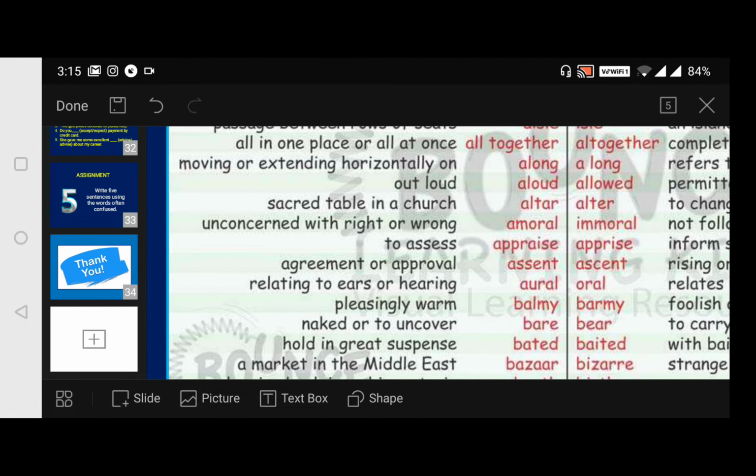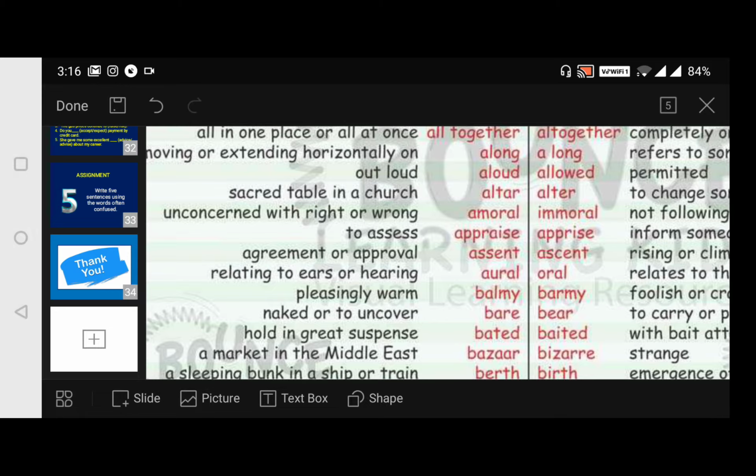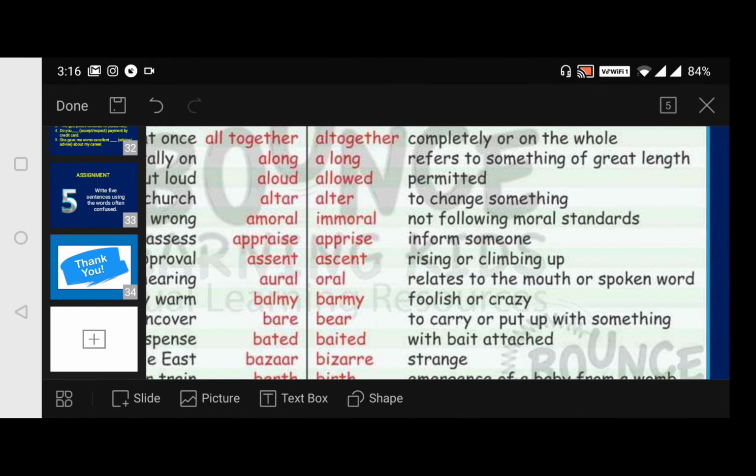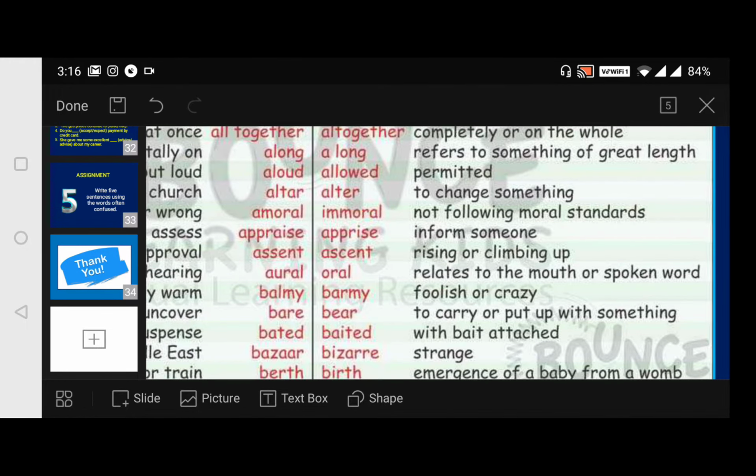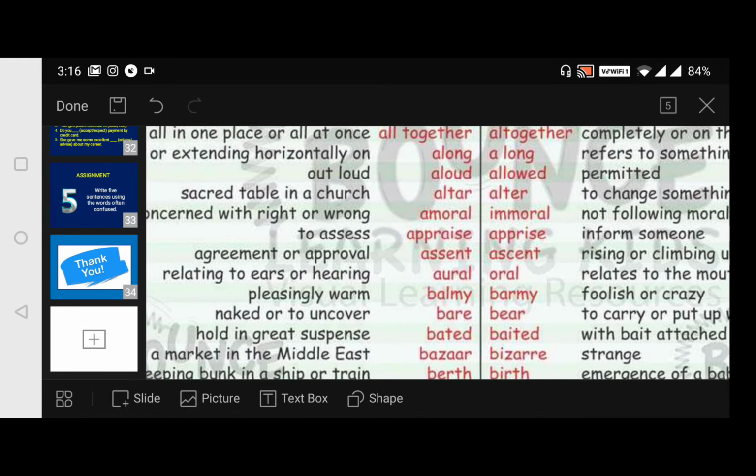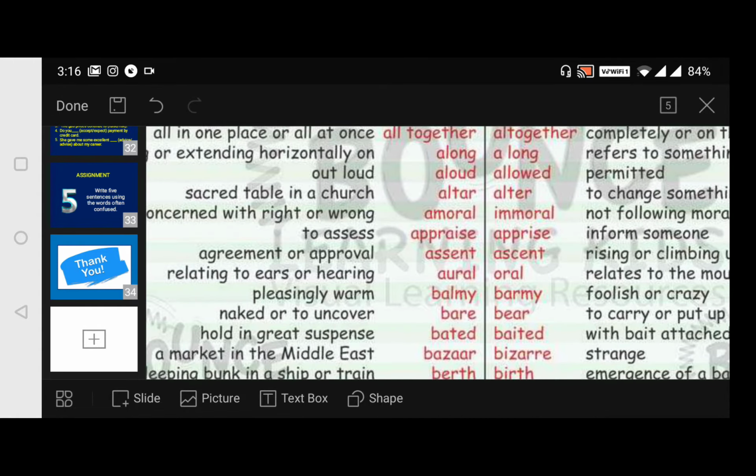Then coming to amoral. Amoral, immoral. Amoral means unconcerned with right or wrong, least bothered. Unconcerned with right or wrong, then we say it as amoral. And immoral is not following moral standards. Something that breaks the rules is very immoral. Immoral, not following moral standards.